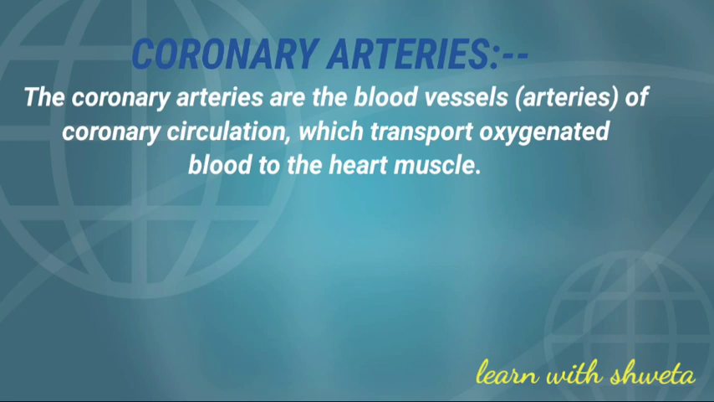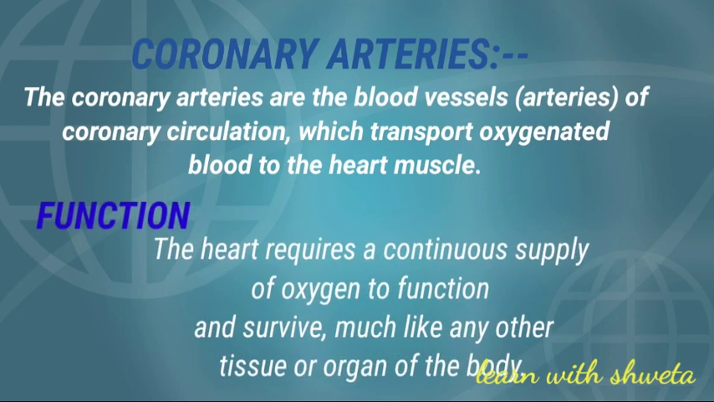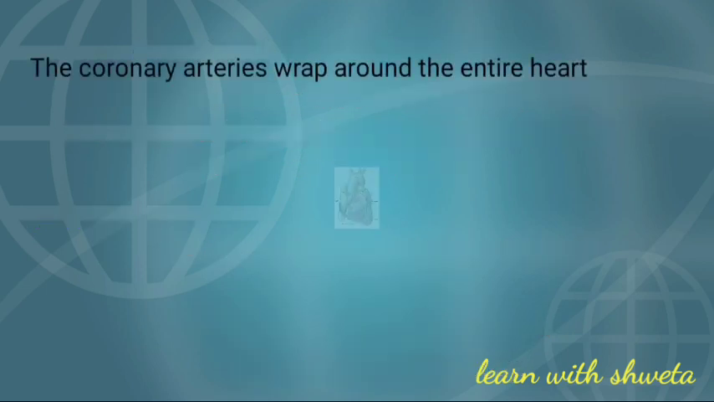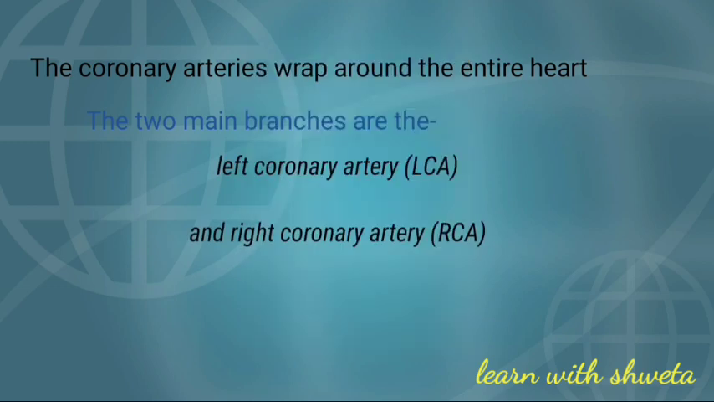Now we talk about the function of coronary artery. The heart requires a continuous supply of oxygen to function and survive, much like other tissues or organs of the body. The coronary artery wraps around the entire heart. There are two main branches of coronary artery, that is the left coronary artery and the right coronary artery.